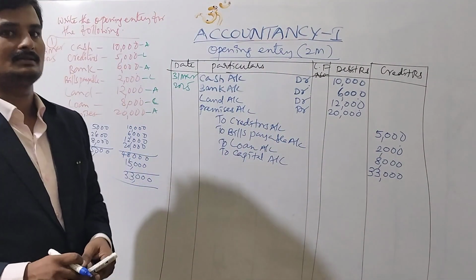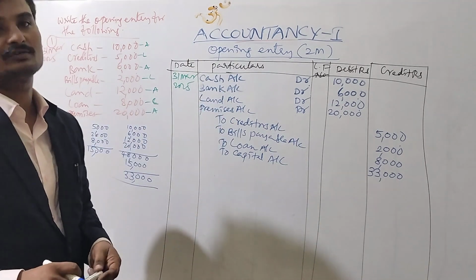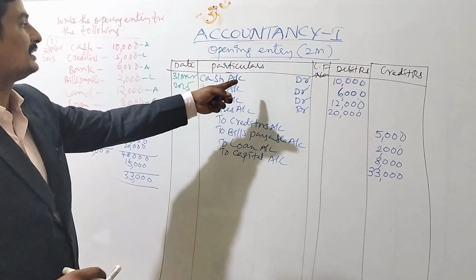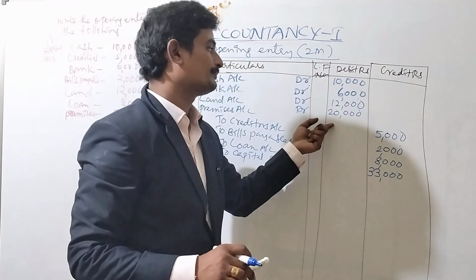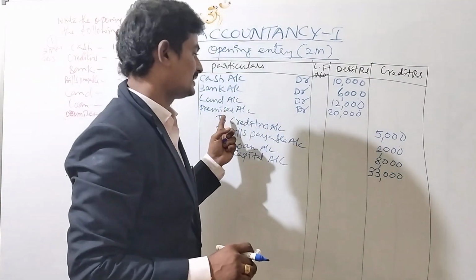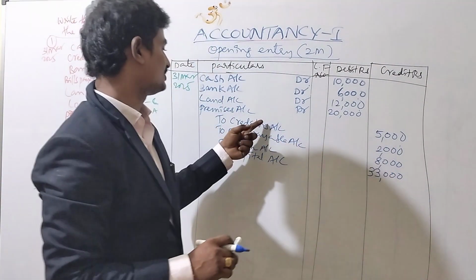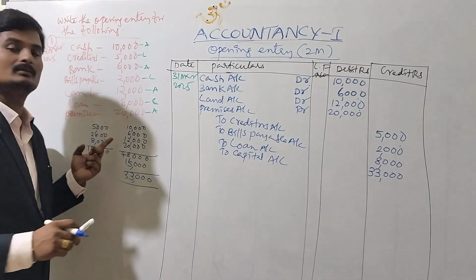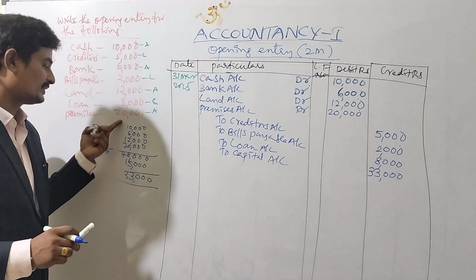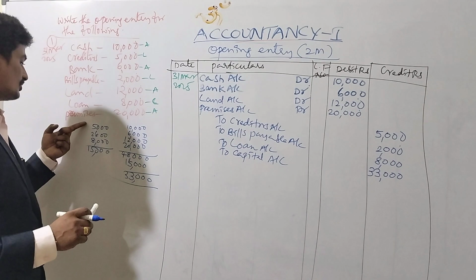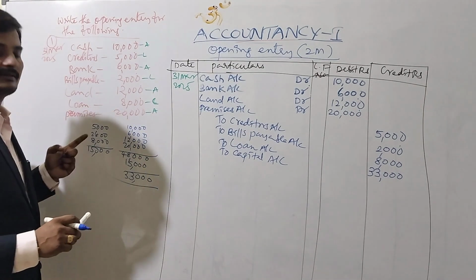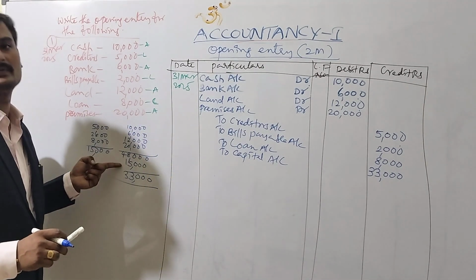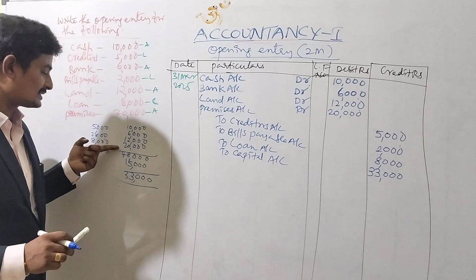Just look at the solution once again. We write all the assets here, separate the liabilities and write them with 'to', find the total amount of assets and the total amount of liabilities, and deduct the total of liabilities from assets.